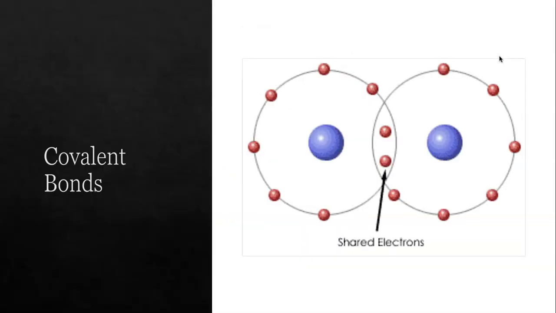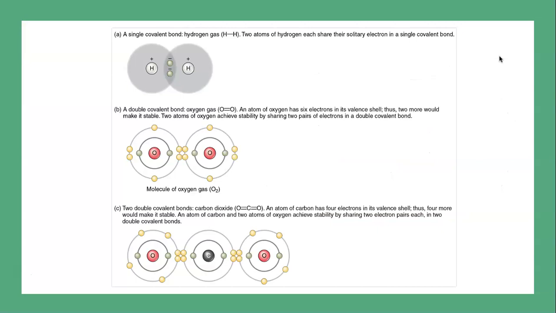Unlike ionic bonds, which are formed by the attraction between a cation's positive charge and an anion's negative charge, molecules are formed also by covalent bonds. Covalent bonds happen when two atoms share electrons in a mutually stabilizing relationship. So this figure right here shows several common types of covalent bonds. Notice that the two covalently bonded atoms typically share just 1 or 2 electron pairs.